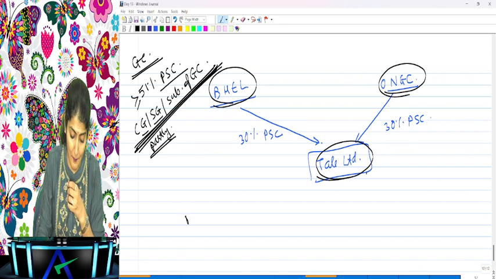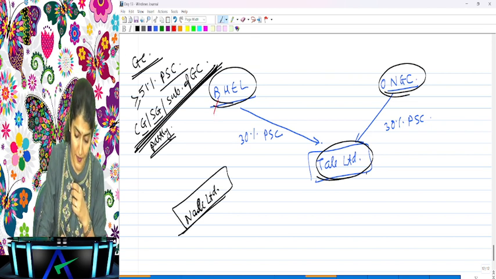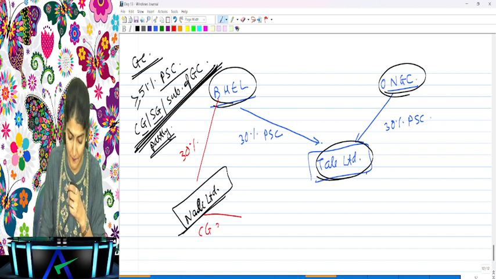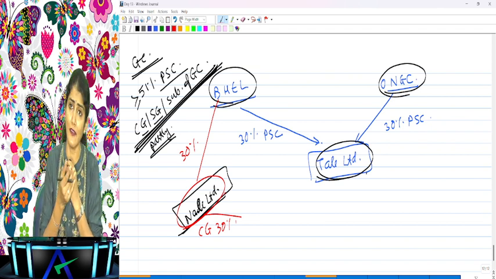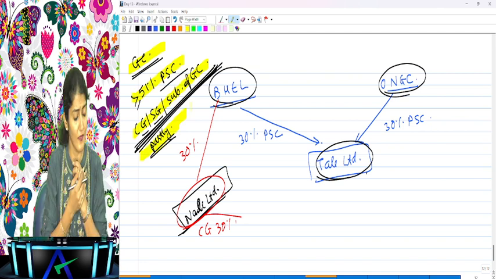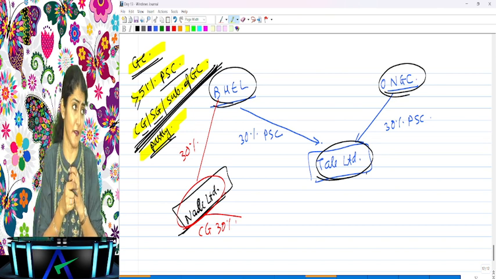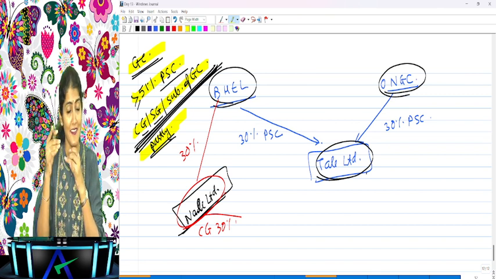Say there is another company, Nail Limited. I'm just making up names. In Nail Limited, BHEL is holding 30% and the central government is holding 30%. Is Nail a government company? How are you saying it's a government company? Don't you know the definition of the government company? Central government is holding 30%, government company is holding 30%. You are just doing 30 plus 30, 60, exceeding 51, so government company.